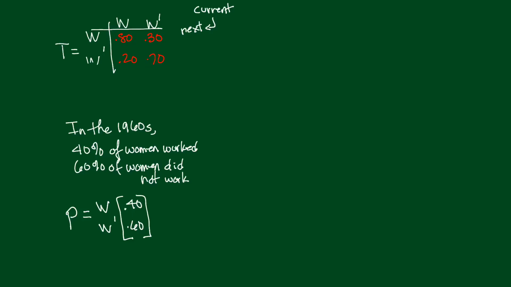We're going to call this the state matrix, and I'm making it a column because our columns add to 1, so my states are going to be written in columns.